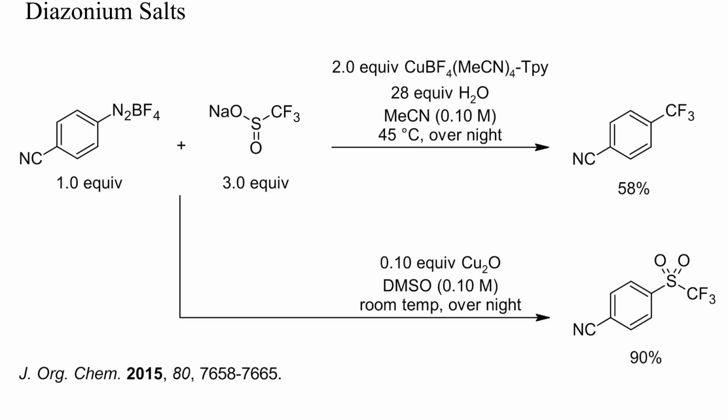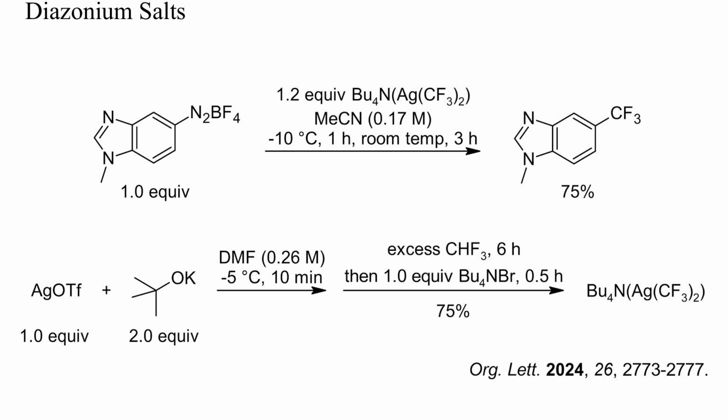With catalytic copper, however, arylation at sulfur was faster than cleavage of the sulfur-carbon bond, and a high yield of trifluoromethyl sulfone resulted. Reaction of a diazonium tetrafluoroborate with stoichiometric bis-trifluoromethyl silver gave mainly a benzotrifluoride. The required reagent was prepared from fluoroform and silver triflate, as shown here. This is, of course, quite expensive, and few target products will be so valuable as to warrant this procedure.